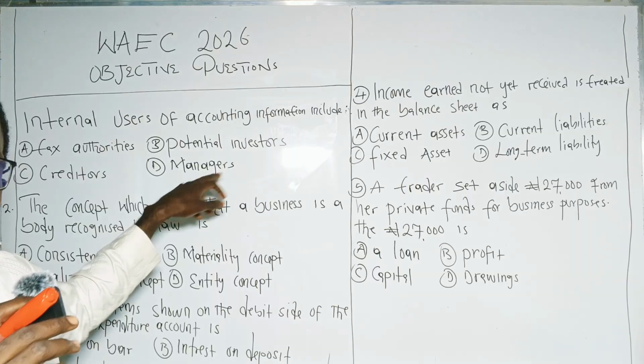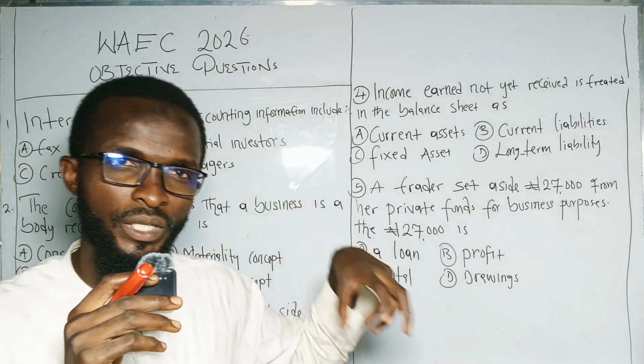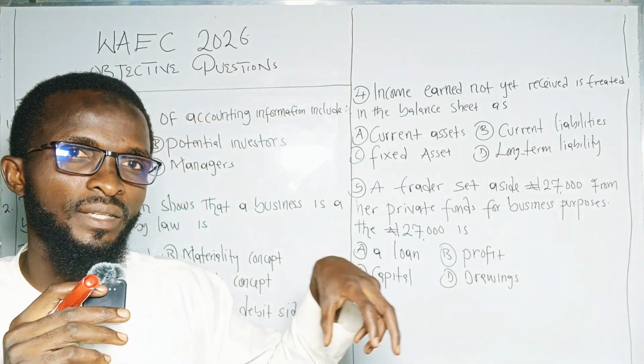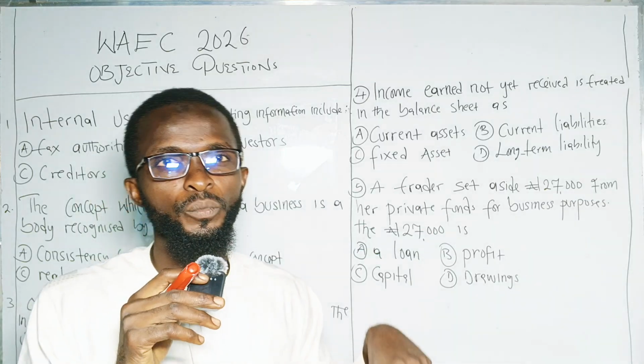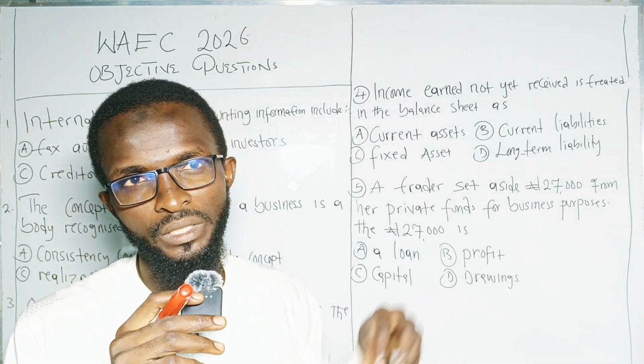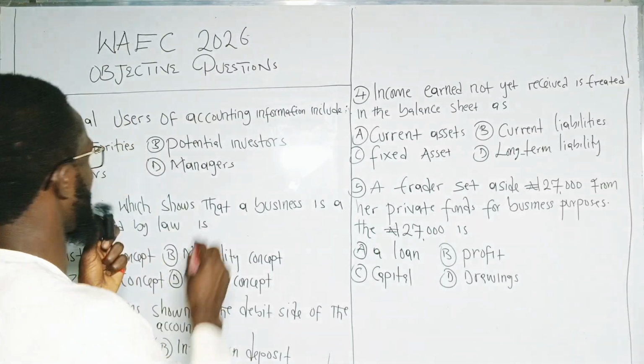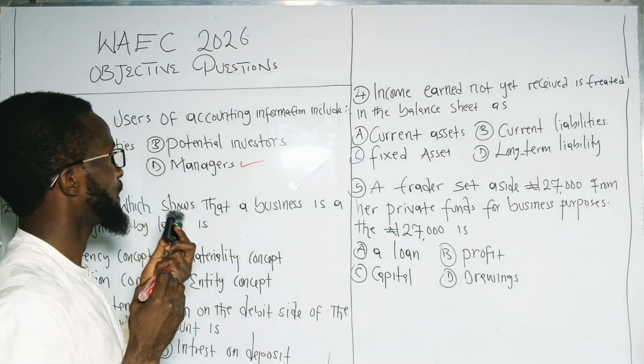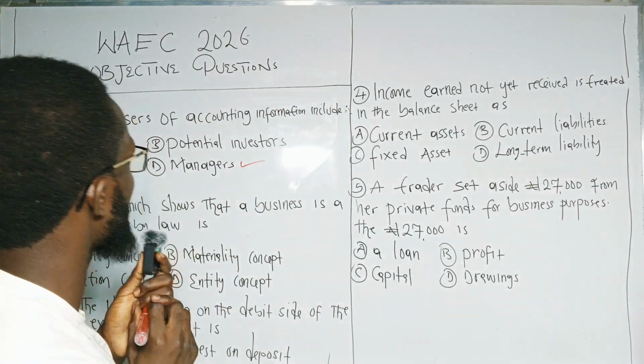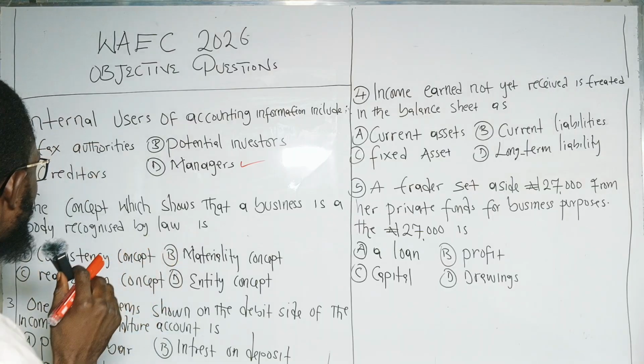But managers, these are the people that are running the business for day-to-day activities, and they are interested in accounting information for day-to-day decision making. So our answer is D. The answer is D. That is, internal users of accounting information are managers.